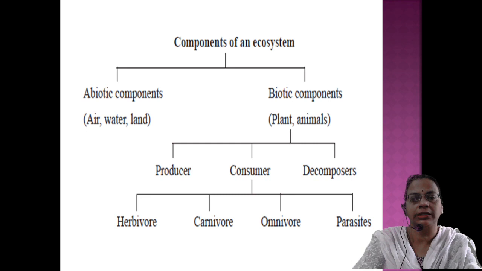They eat plants, seeds, or plant materials, and at the same time small worms, etc. Then the last category is parasites. Parasites cannot directly eat plants, and they do not eat flesh. Instead, they live either inside or outside the organism and derive their food.